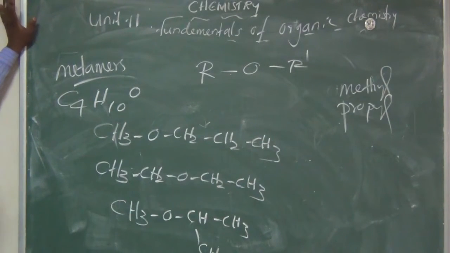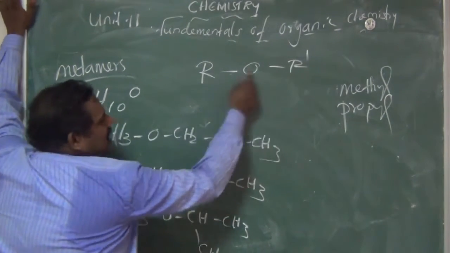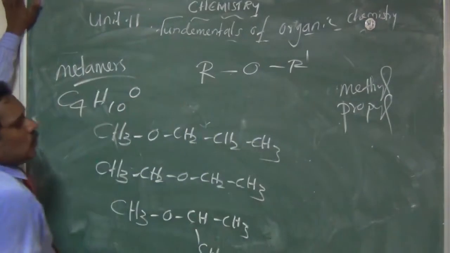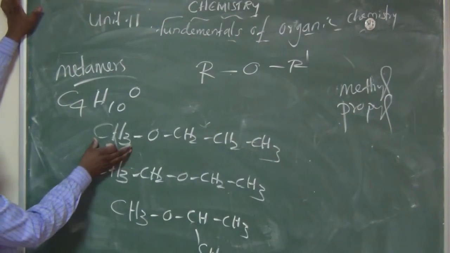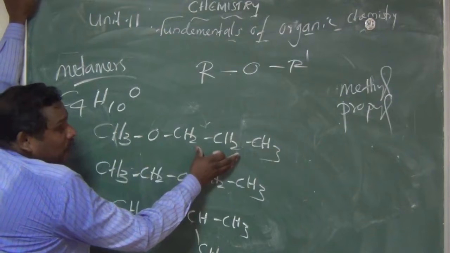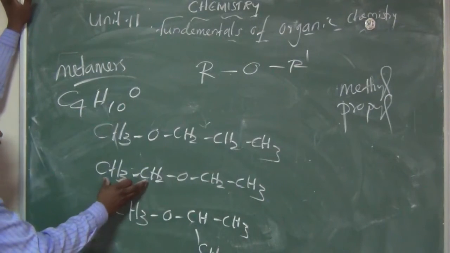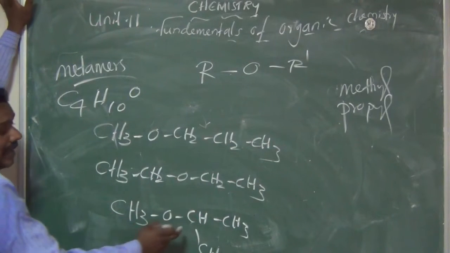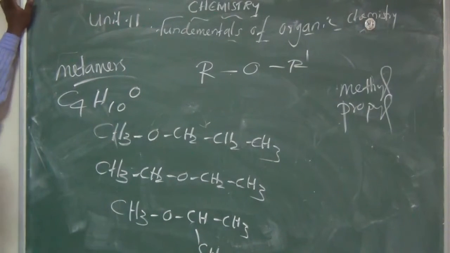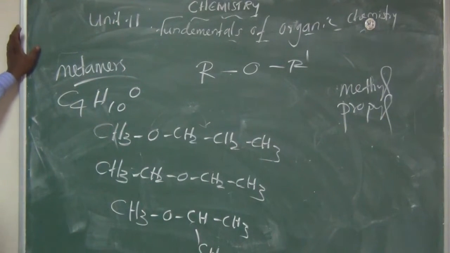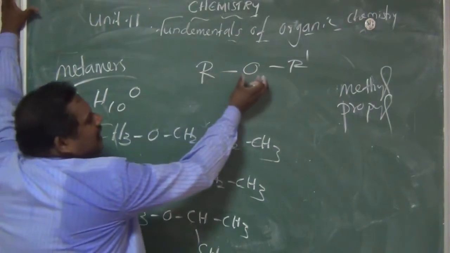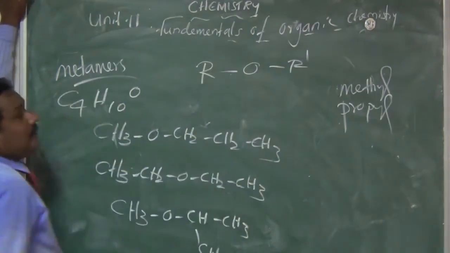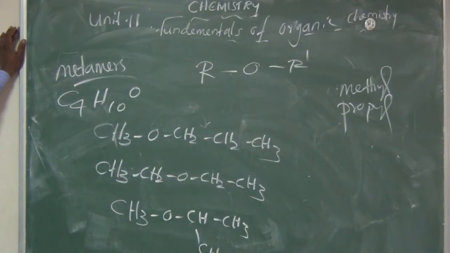But one thing is different: the two sides have different alkyl groups. Am I right? Here one methyl group, here a propyl group. Here an ethyl group, here also an ethyl group. Here a methyl group, here an isopropyl group. So a different alkyl group is attached to each side of the oxygen atom. That we call metamers. Yes or no?